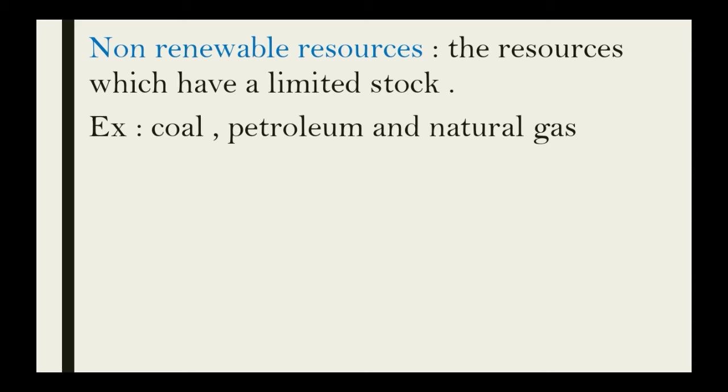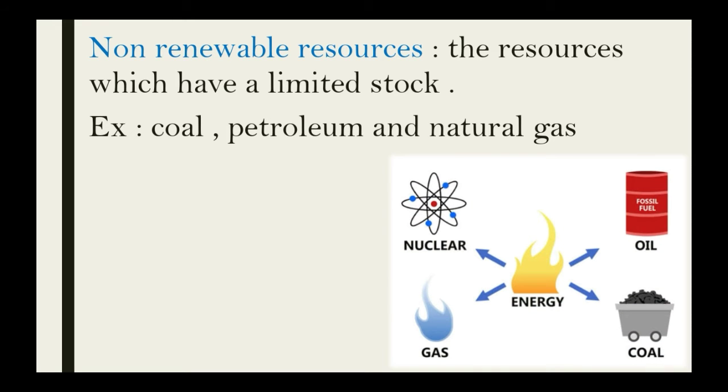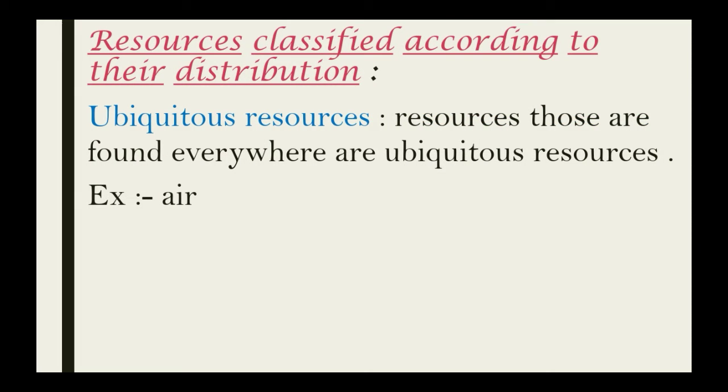Next, non-renewable resources. These resources have limited stock, and once the stock is exhausted, it may take 1,000 years to get replenished. It takes 1,000 years to get renewed. These are called non-renewable resources. Examples: coal, petroleum, natural gas, etc.